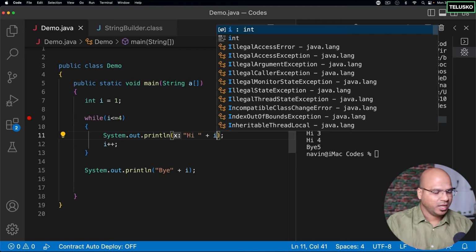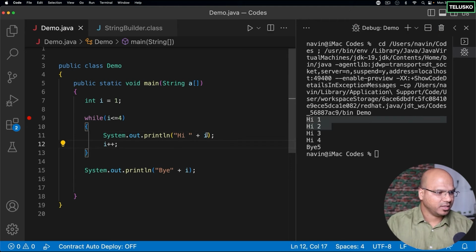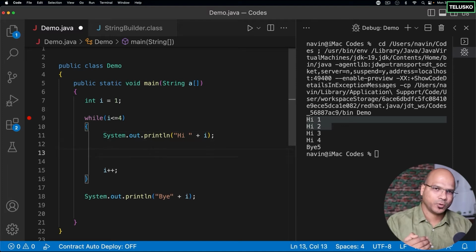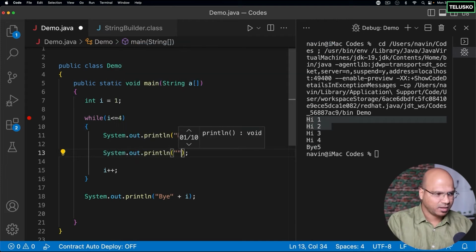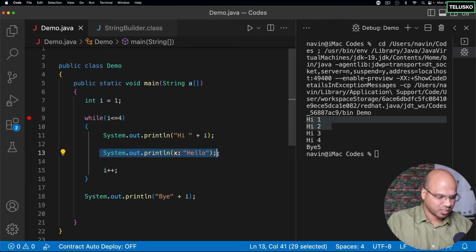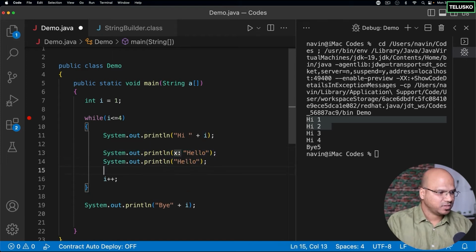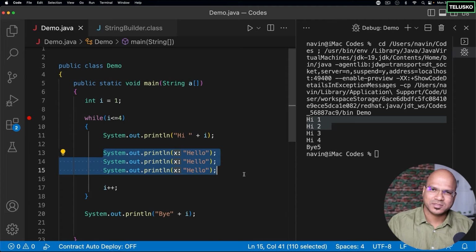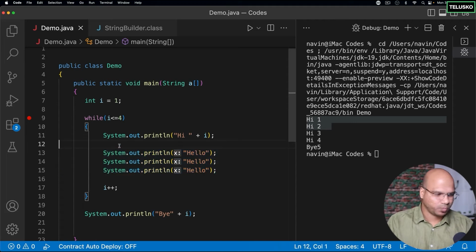Let's see what happens. If you keep the value of I here and then increment it here as well, that makes sense. But now what I want to do is, after printing this hi, print hello 3 times. In that case, I can simply write the same statement multiple times, right? That's how the loop works. So I will say hello, hello, hello, and you can see we got hello 3 times. But don't you think we are doing the same thing multiple times? So it makes sense to put that in a loop.